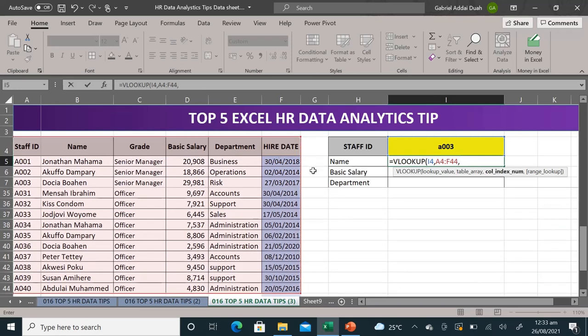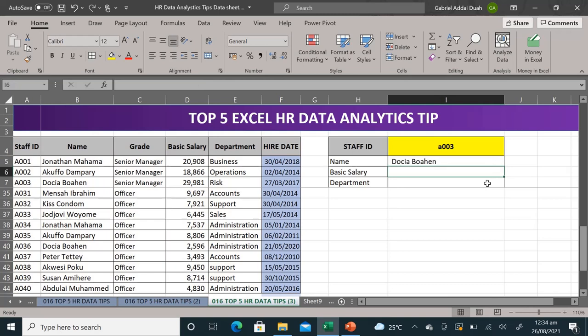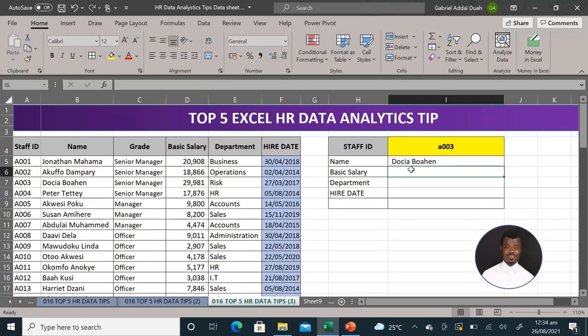And the VLOOKUP function is one thing that you should know. Just like I'm doing, I've selected all my data, making sure I select FALSE because I need an exact match. And bracket close, enter, and bingo.